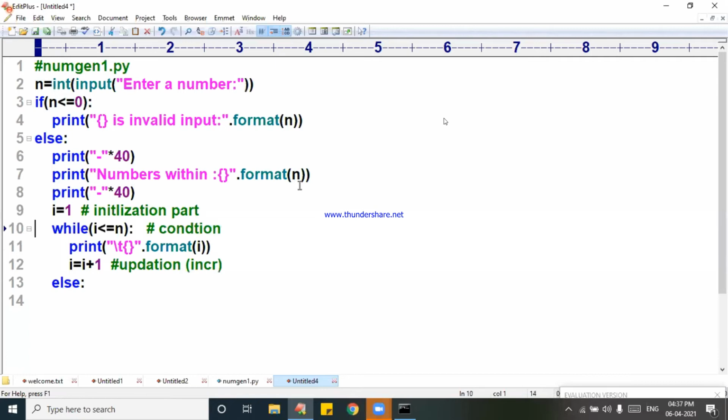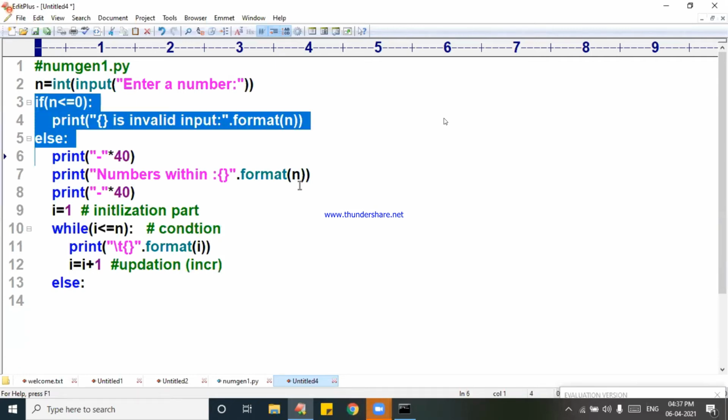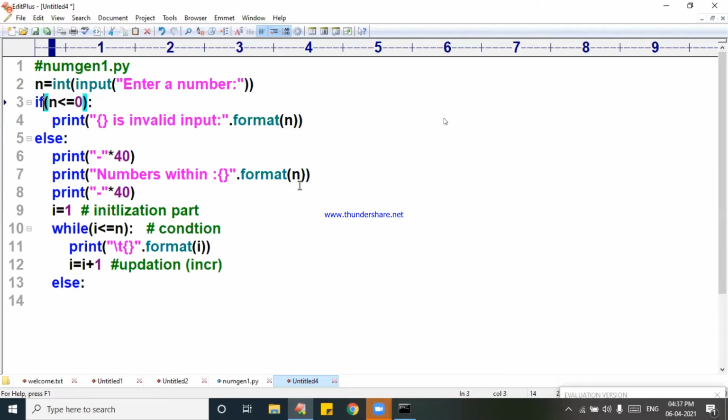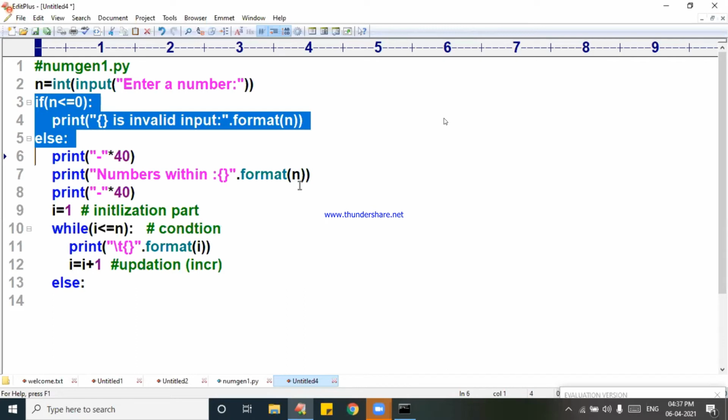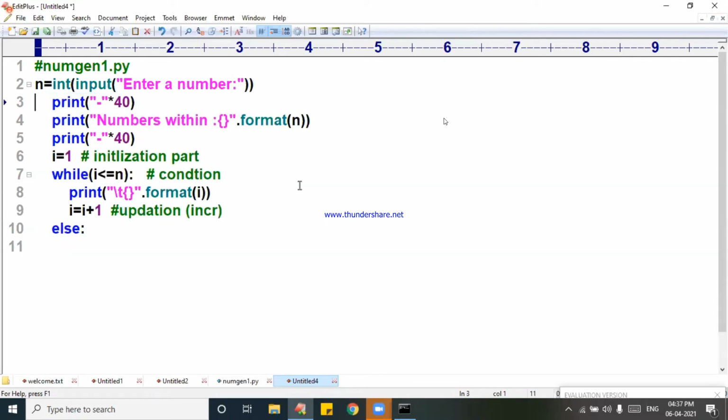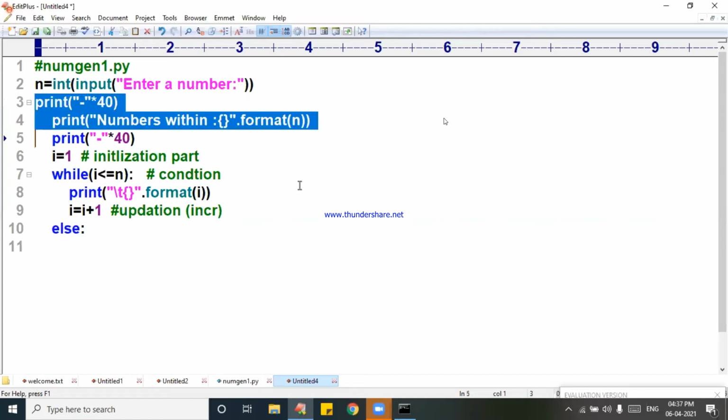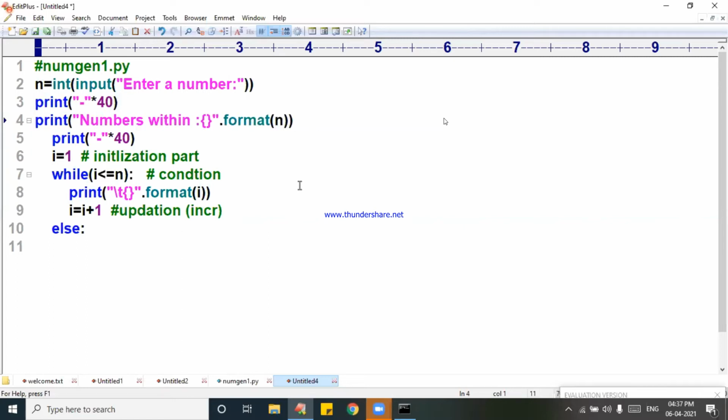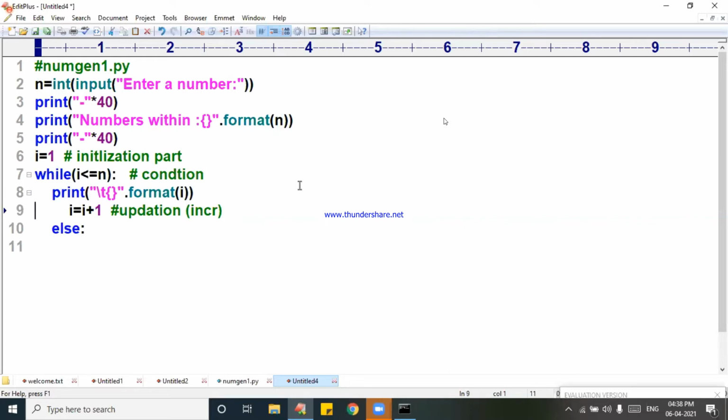I will remove this logic and only take this number, n. I will bring everything to the normal style: i is equal to, while, taken like this.